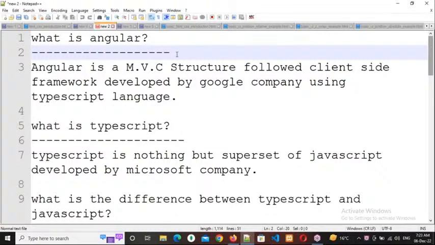Our application should work very fast, irrespective of the number of users using it at the same time. Suppose PhonePe, right now at 7:23, maybe some crores of people are using PhonePe.